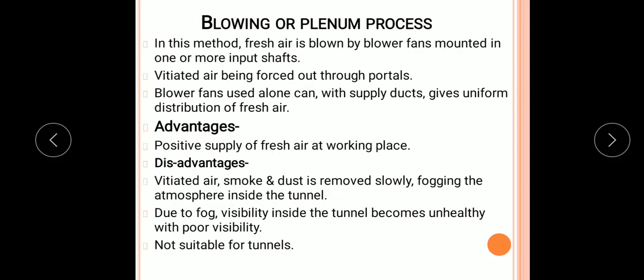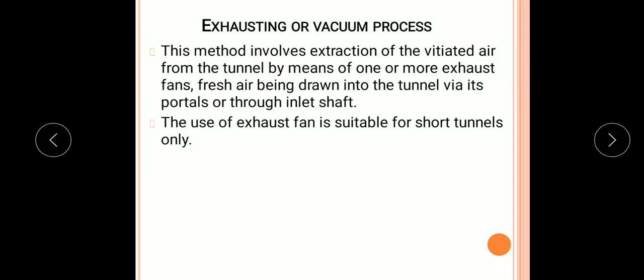supply of fresh air at the working place. The disadvantages of such methods are that vitiated air, smoke and dust are removed slowly, because of which fogging happens inside the tunnel. Due to fog, the tunnel becomes unhealthy with poor visibility, and such a process is not suitable for tunnels. The second is the exhausting or vacuum process.